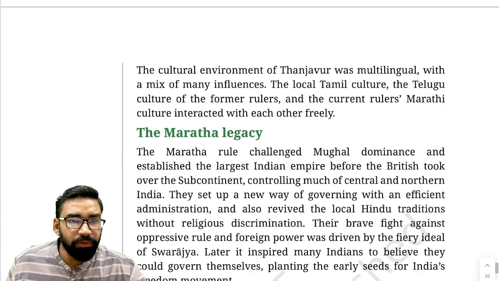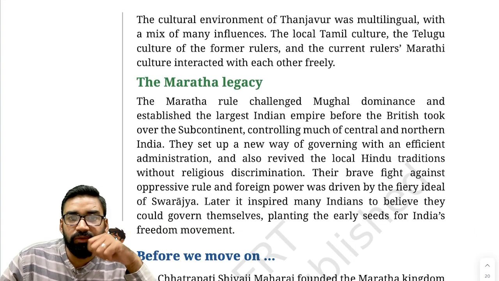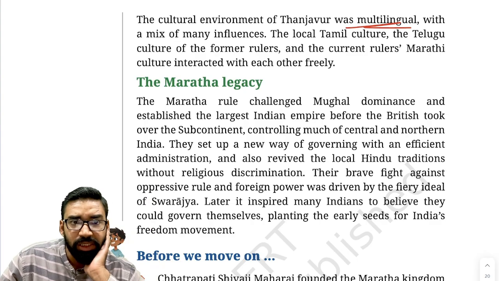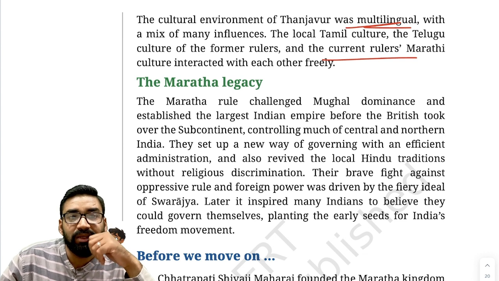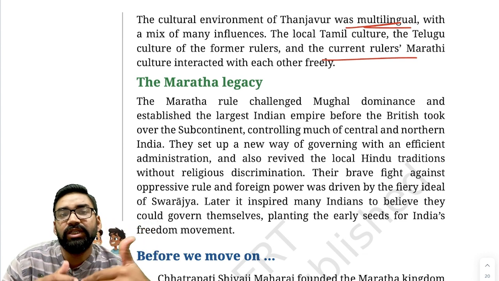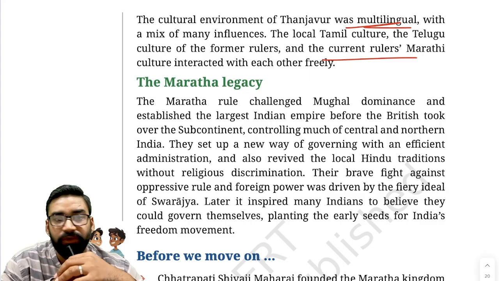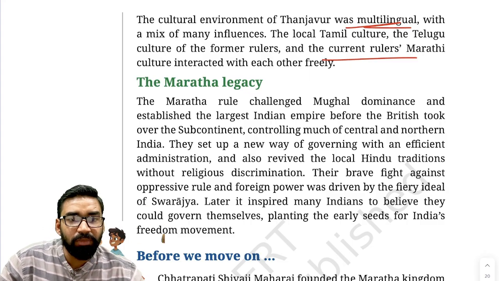Now, apart from this, the cultural environment of Thanjavur was multilingual in nature, which is a mix of many influences, and local Tamil culture, Telugu culture of former rulers and current rulers of Marathi culture, they have interacted with each other freely. That means there was no language conflict. Clear? So overall, we can say what was the Maratha legacy.